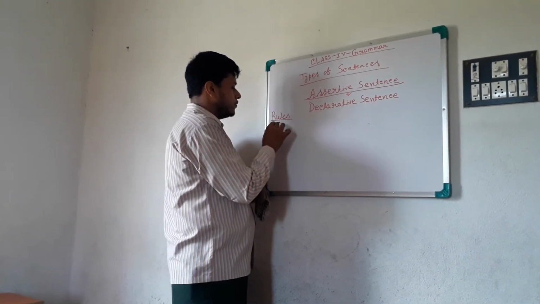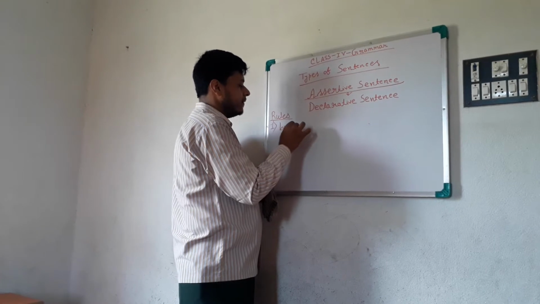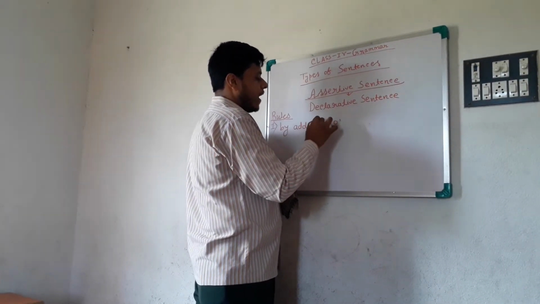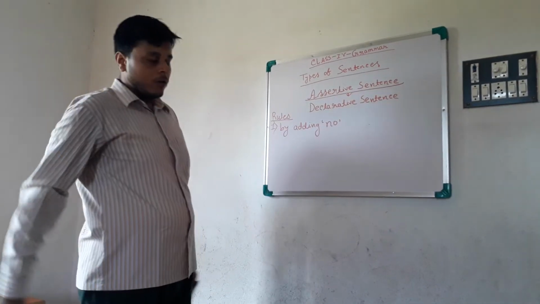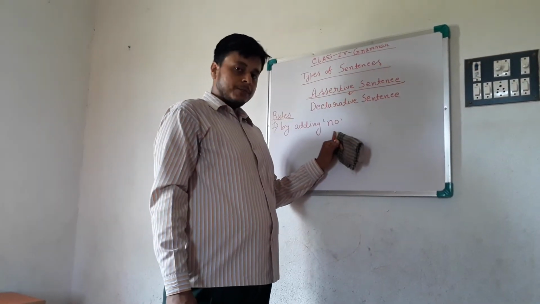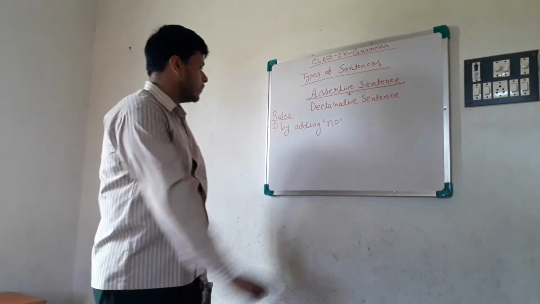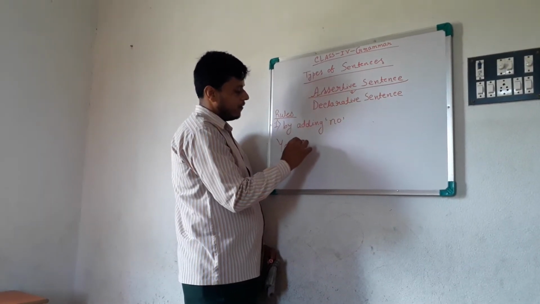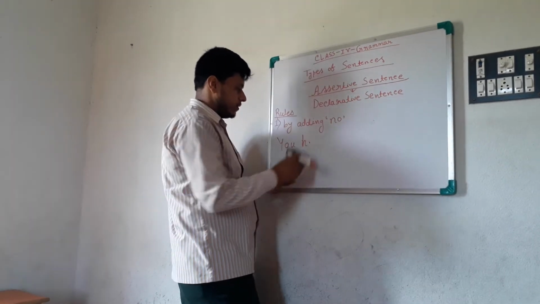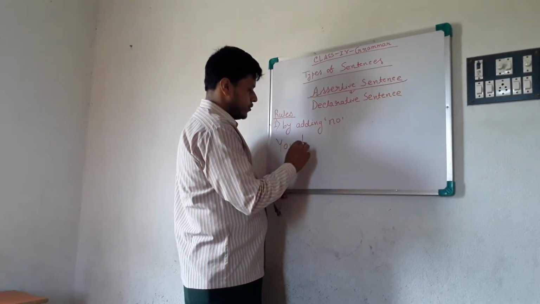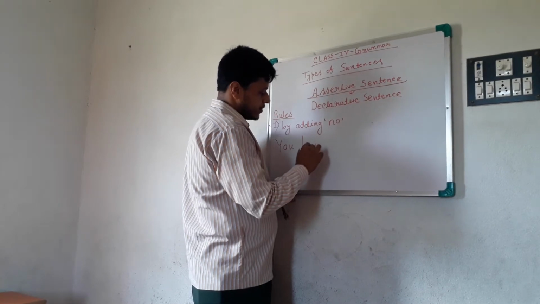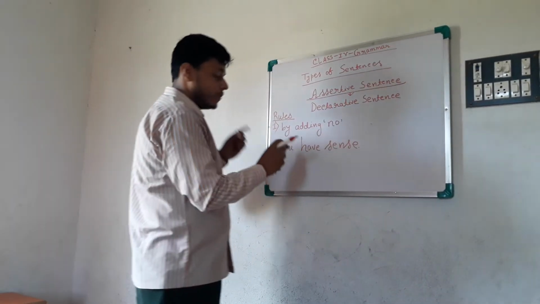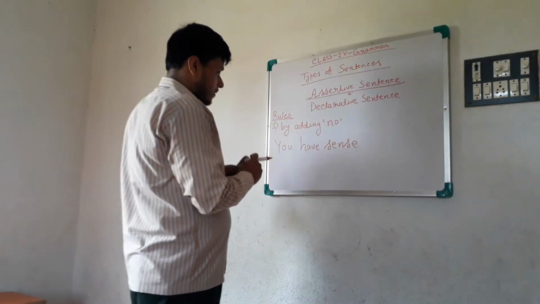Like the first rule. Okay, do you know the rules? The first rule is by adding no. We add no to positive sentences to make them negative. For example, you have sense. Do you know how to make it negative? You have sense.